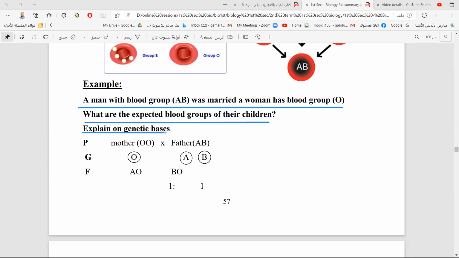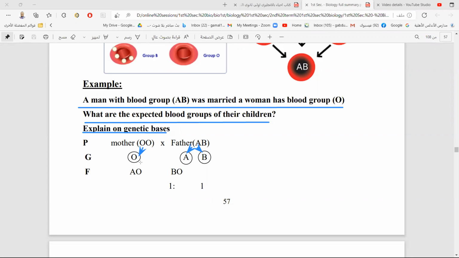AB and O. We know that AB has only one genotype, which is A and B, and O also has one genotype, which is OO. If we make the gametes, G1, O gives only one type of gamete, which is O, and AB gives 2 types of gametes, maybe A and maybe B. So we make the crossing.